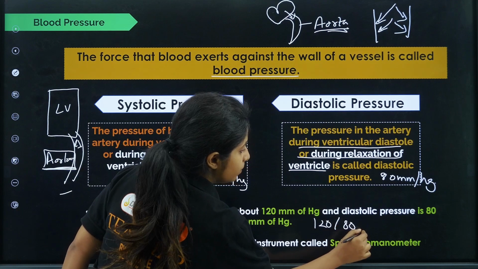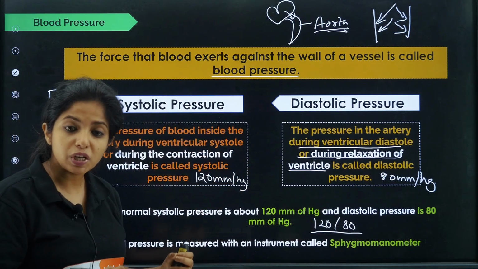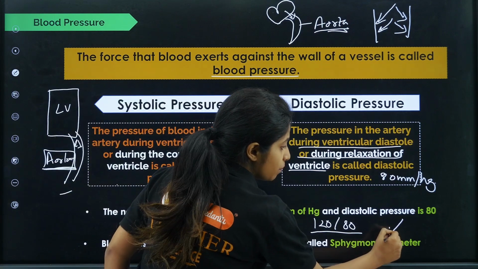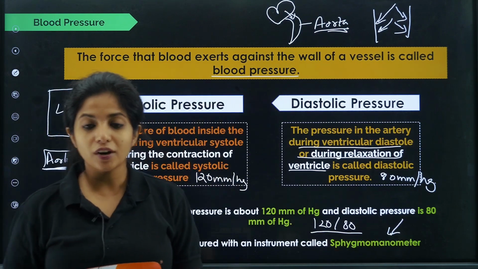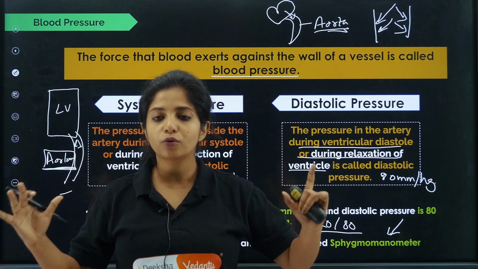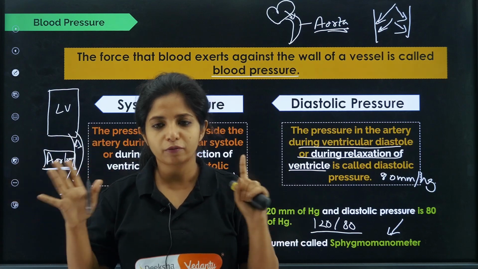We say the normal blood pressure is what? 120 by 80. Now what is that machine which is used to measure the blood pressure? It is known as sphygmomanometer. So you can remember like that: sphygmomanometer, there is a man in between. Say it 10 times, you will be able to remember.